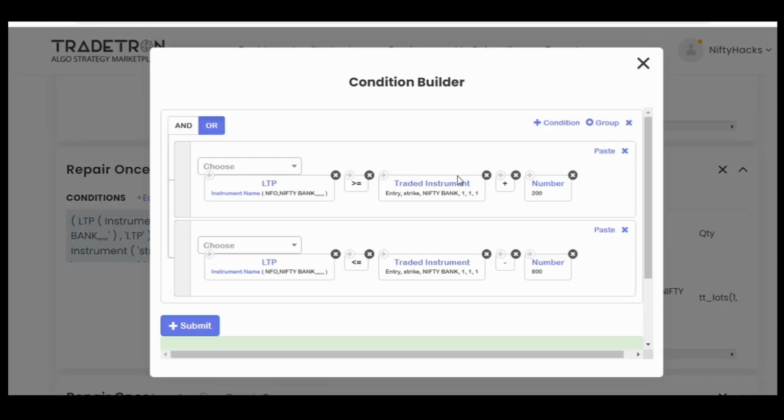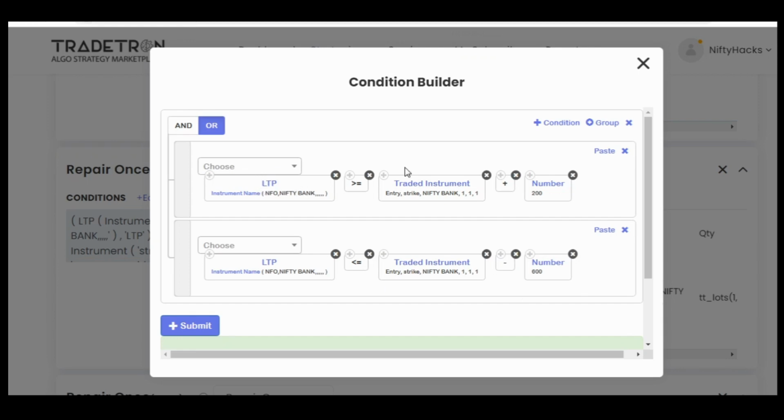So this is for first leg adjustment. As I told you in the strategy explanation video also, we will exit calls if market goes up by 200 points or if market goes down by 600 points. This is also basic, you all know already, because I have explained this numerous times in my previous videos.